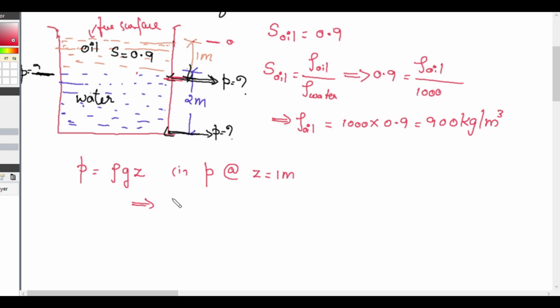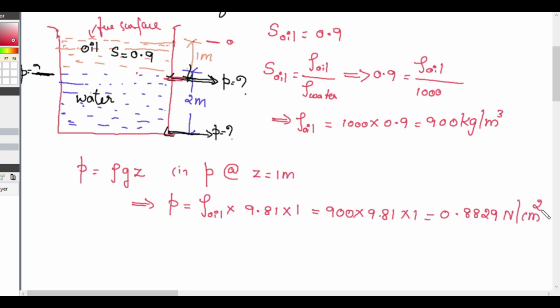Therefore, we get P is equal to rho G Z. Here, rho is the density of the oil, for the first 1 meter. So density of oil multiplied by gravity 9.81 multiplied by Z is 1 meter. So we get 900 into 9.81 into 1, which is 0.8829 Newton per centimeter square.